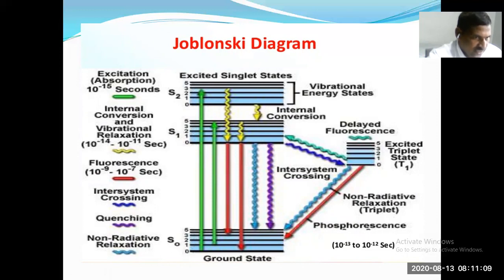So here is inter-system crossing, singlet to triplet, S1 to T1, inter-system crossing denoted by ISC, and then change may occur from T1 to S0 with the emission of light radiation. This is called phosphorescence. So phosphorescence can be written as S1 to T1, T1 to S0 plus h nu.